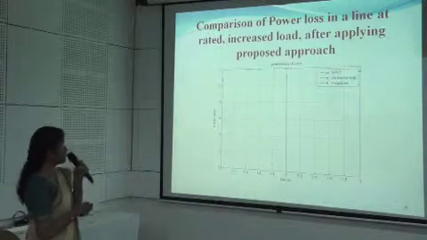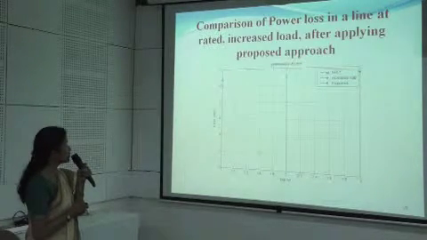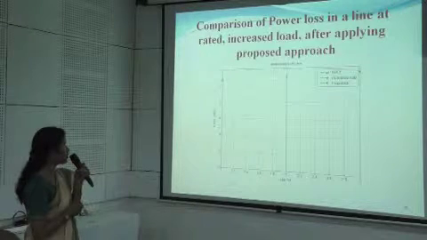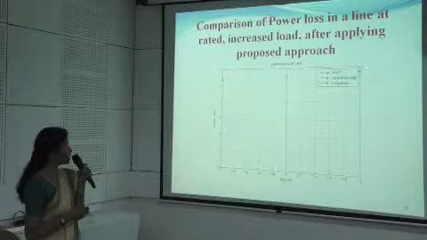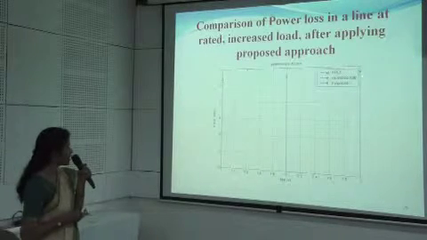And these are, a random bus has been selected to show the loss. So this one is the loss using the normal load condition, this is with the increased load condition, and the same would have been reduced using the proposed algorithm.